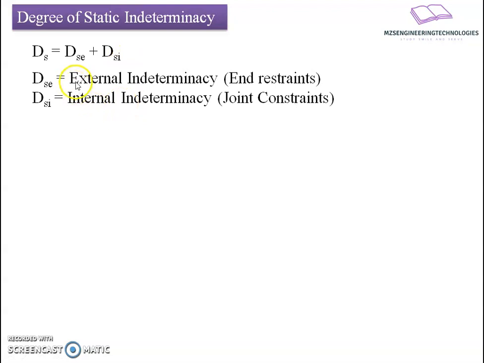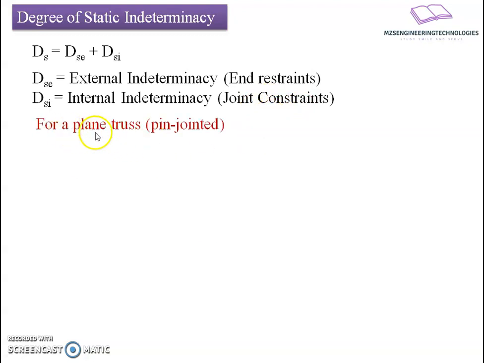What is the meaning of DSE here? The external indeterminacy is generated due to the end restraints, and the internal indeterminacy is generated due to the joint constraints. Like we have seen in the previous case, the joints or members were not properly held.